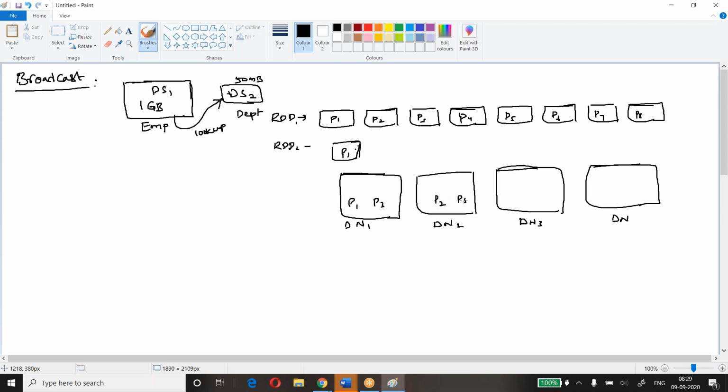P2, P5, P3, P8, P4, P6. In one of the nodes, let's assume node 5, I'm taking a separate node for now.